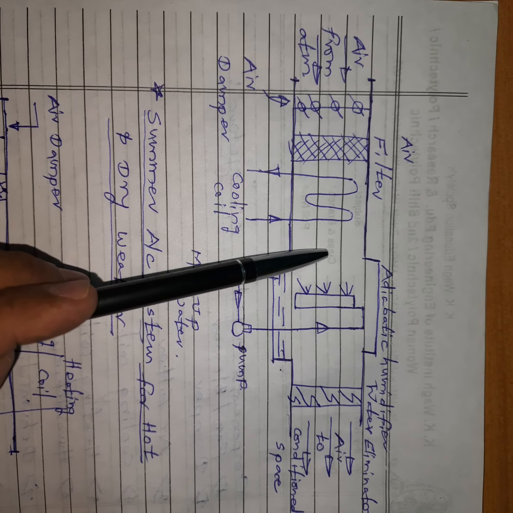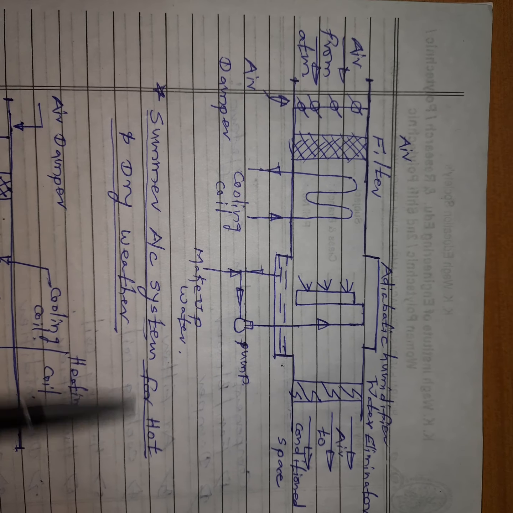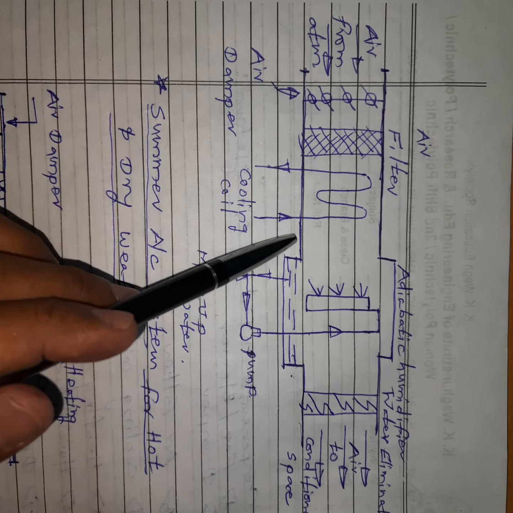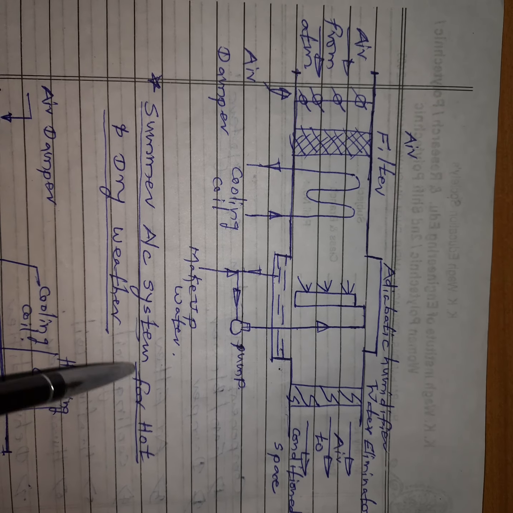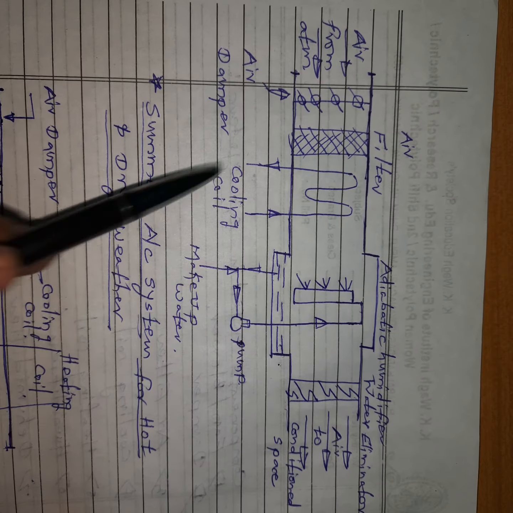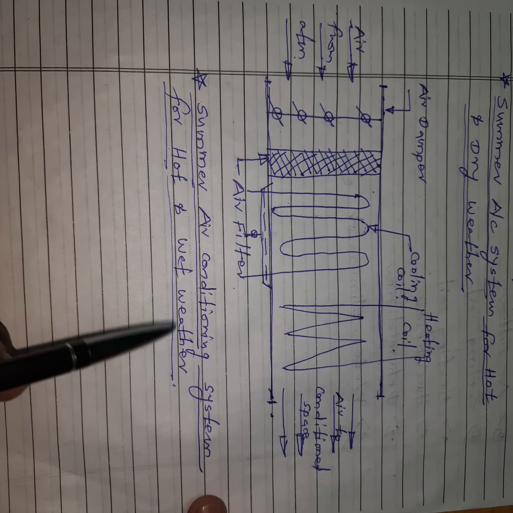And again, this air conditioning system is used in the summer season where there is hot and dry weather. So we can say this is a summer air conditioning system for hot and dry weather. This is the working of this summer air conditioning system for hot and dry weather. Now the second one: the summer air conditioning system for hot and wet weather.